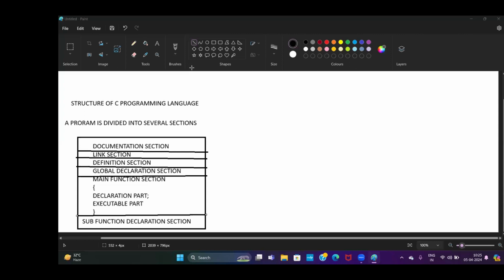Yes, ma'am. Subfunction declaration section is also called user defined section.